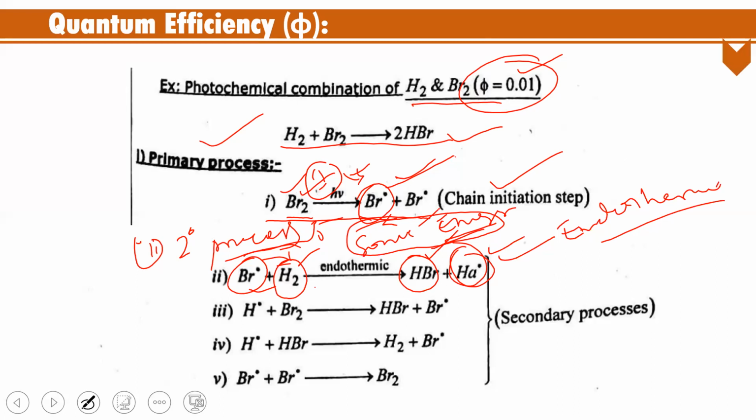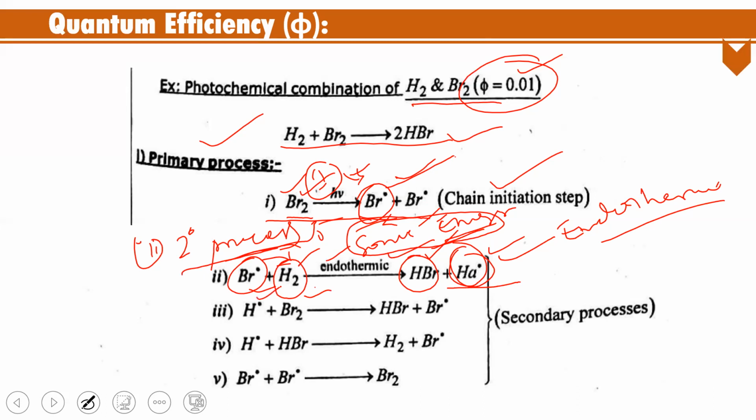Instead, the bromine radicals again react with each other and give the initial reactants. To conduct the secondary process, you have to give some external energy, then only does it undergo reaction. The bromine free radical combines with hydrogen and gives the hydrogen free radical, which is an endothermic reaction.